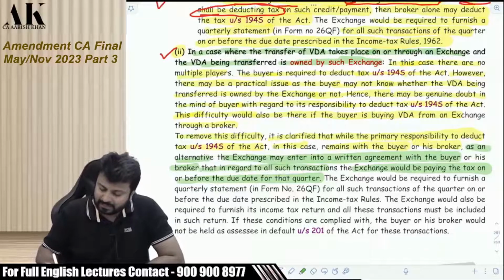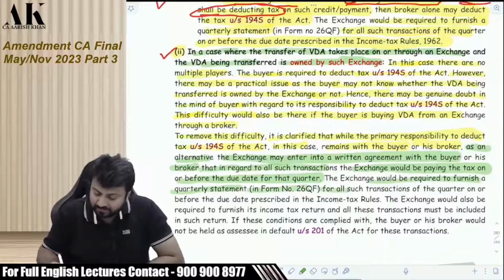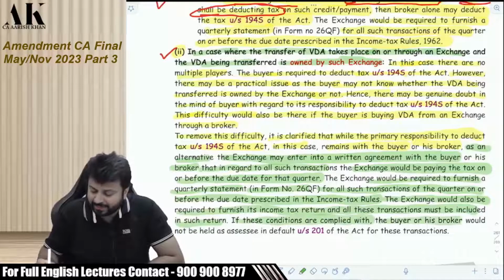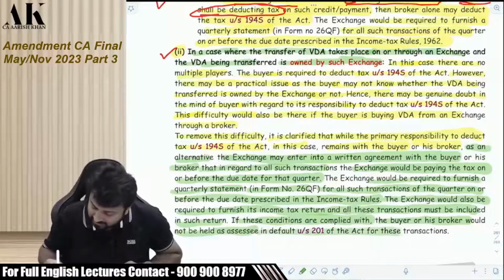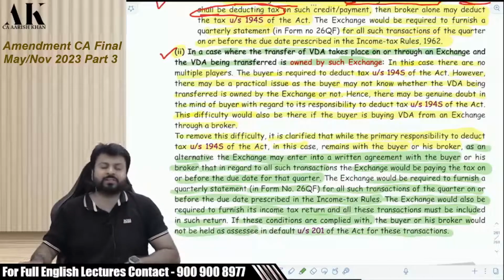Okay. The exchange would be required to furnish a quarterly statement in Form 26QE for all such transactions of the quarter on or before the due date prescribed in the income tax rules. The exchange would also be required to furnish its income tax return, and all these transactions must be included in such return. If these conditions are complied with, the buyer or his broker will not be held as assessee in default under Section 201 of the Act for these transactions.